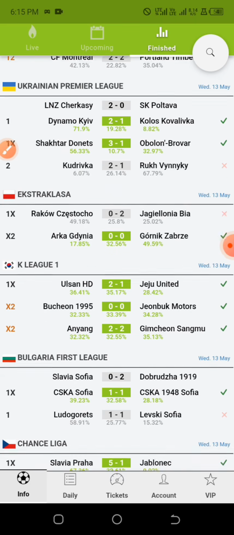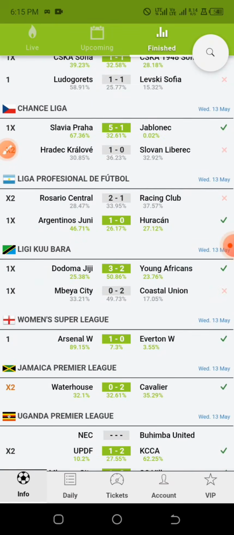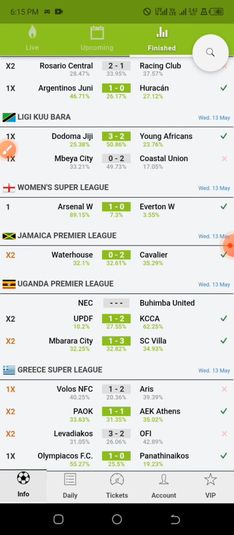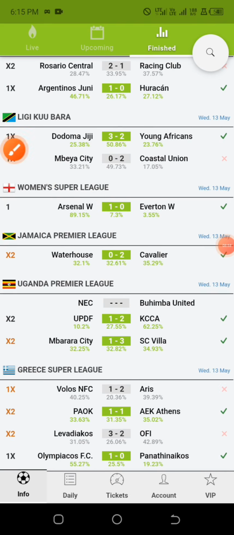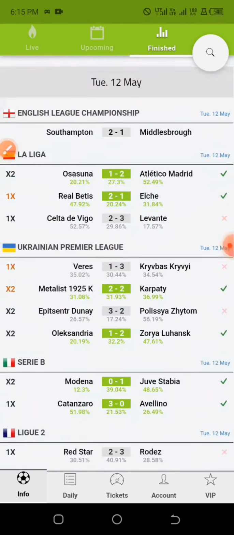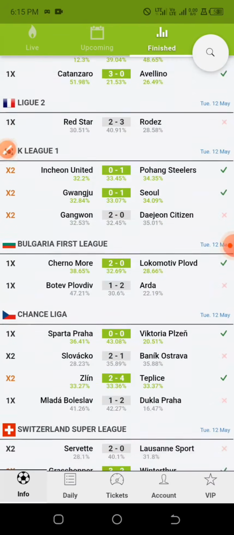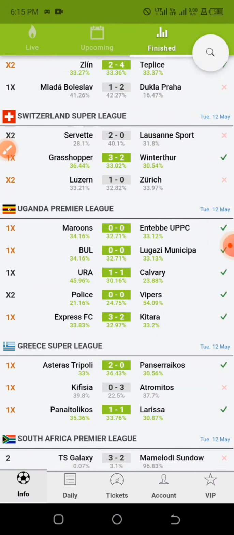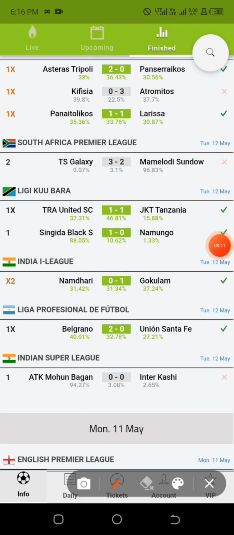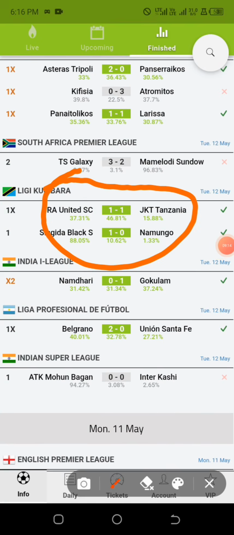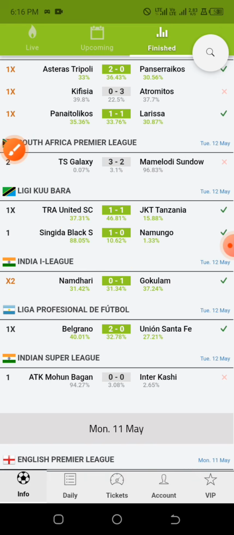Yeah, all right, so if you proceed and check further, anything like 70% or above, you can see this match, Arsenal women against Everton women. Anything like 70%, just go for home team over 0.5. Home team over 0.5. Right, so we have another one here. You can see this one. I think this is maybe a Democratic Republic of Congo game. This team, Black S, they have 88.05% probability that they will actually win the game.